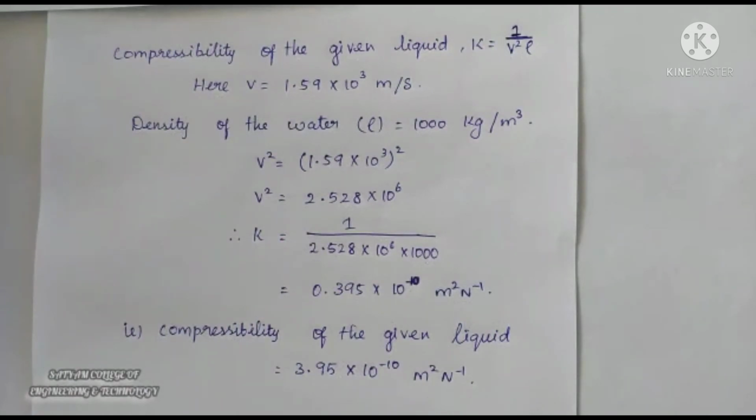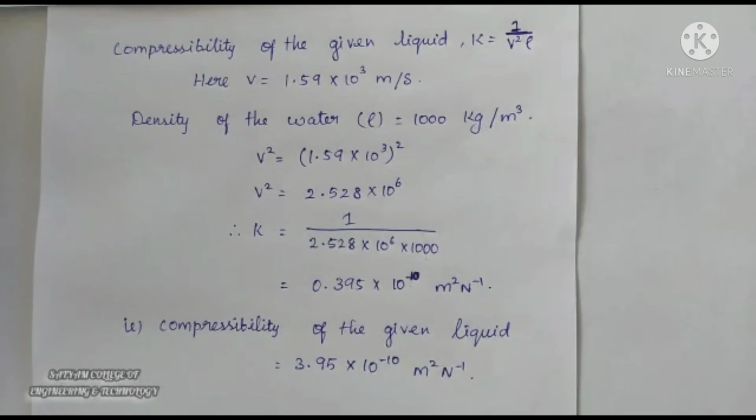V is equal to 1.59 into 10 power 3, whole square. V square is equal to 2.528 into 10 power 6. K is equal to 1 by 2.528 into 10 power 6 into 1000, which is equal to 0.395 into 10 power minus 10 meter square Newton power minus 1. That is, the compressibility of the given liquid is equal to 3.95 into 10 power minus 10 meter square Newton power minus 1.